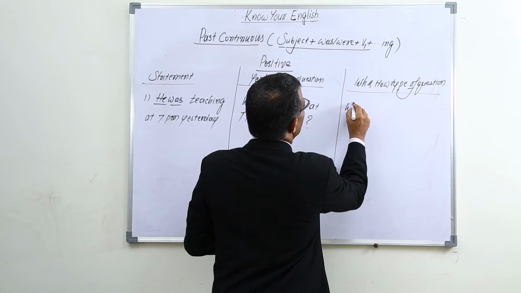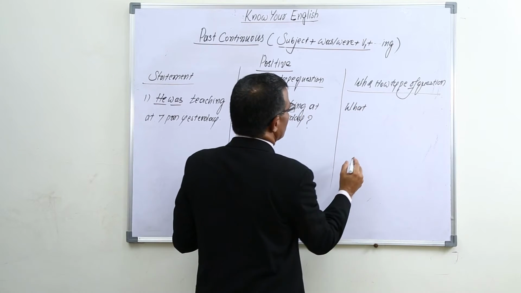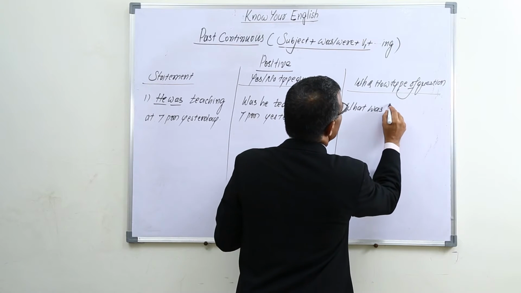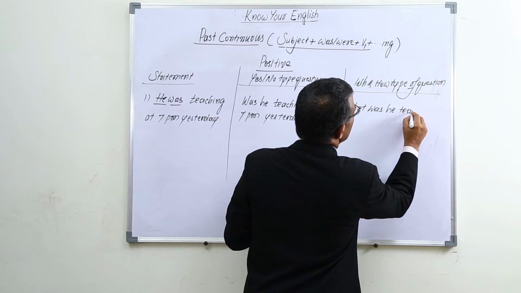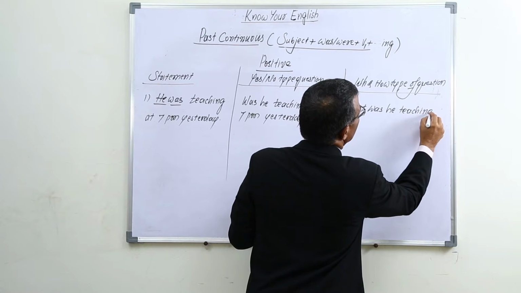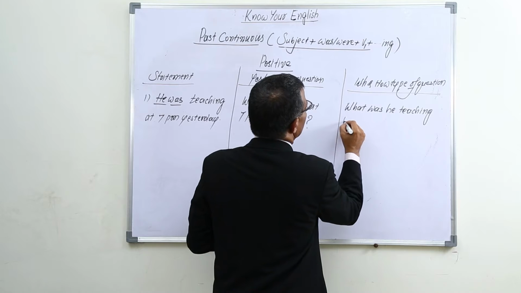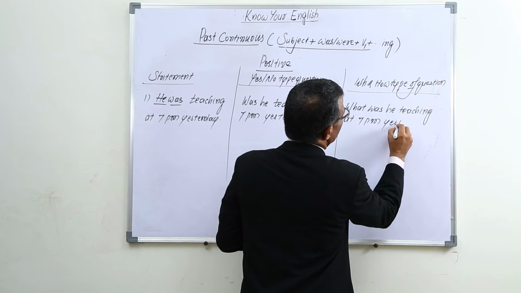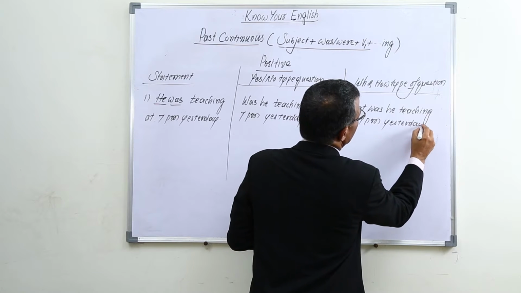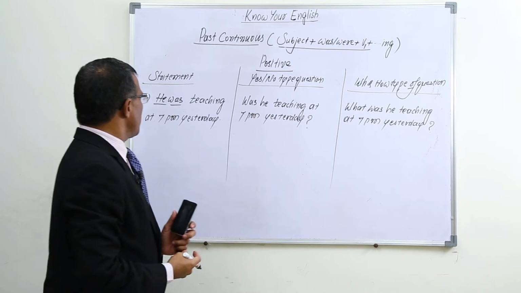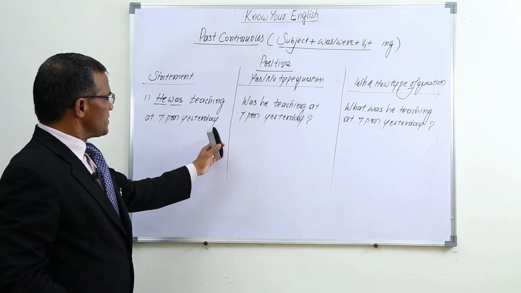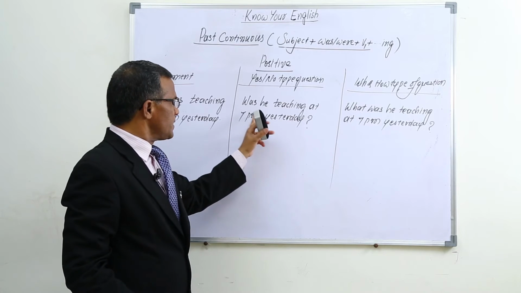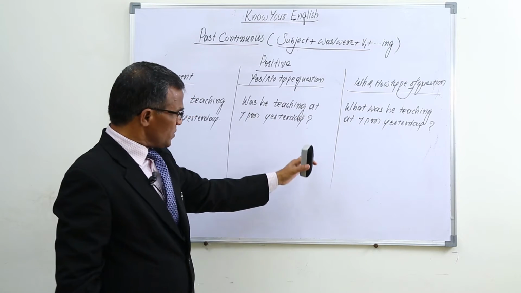And for example, I can take a word like what. What was he teaching at 7 p.m. yesterday? Is a question. So in this way, he was teaching at 7 p.m. yesterday. Simply by changing the order of subject and helping verb, we can get a yes or no type question. Was he teaching at 7 p.m. yesterday?